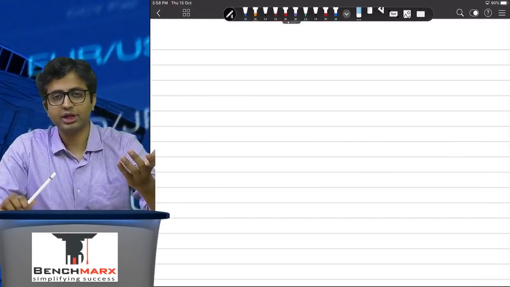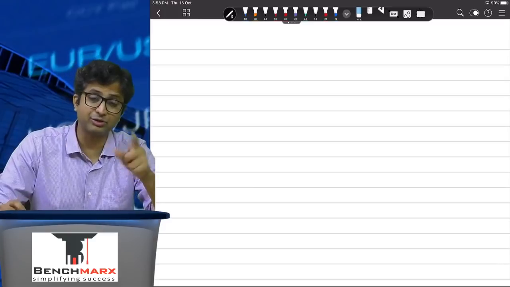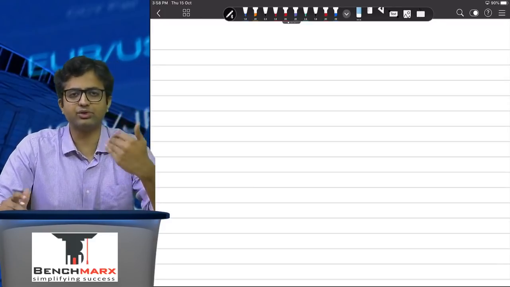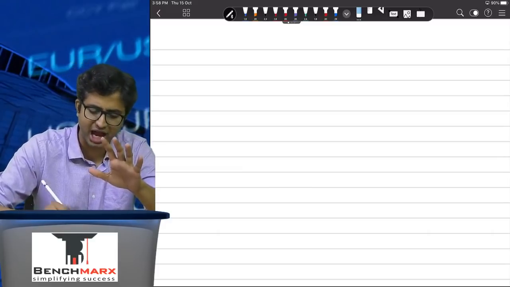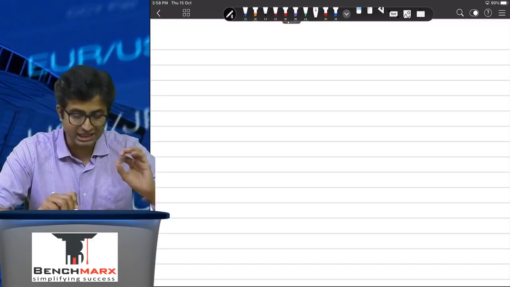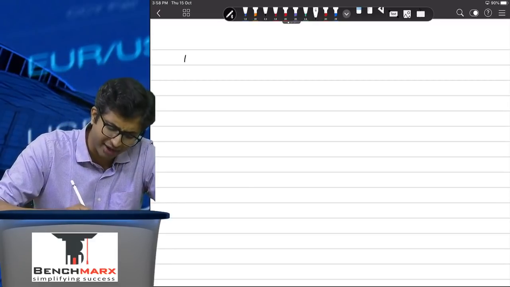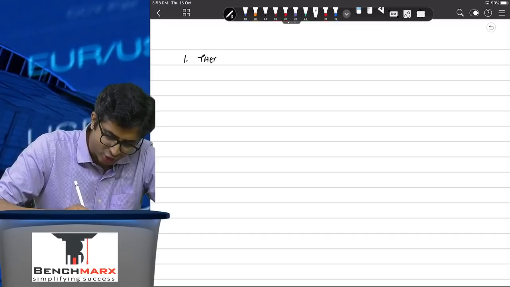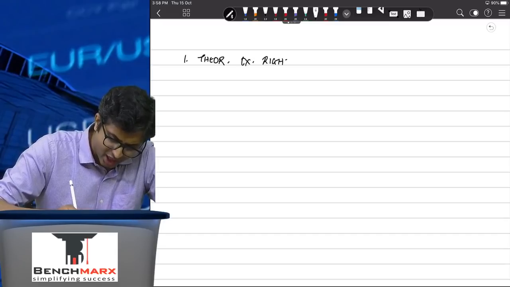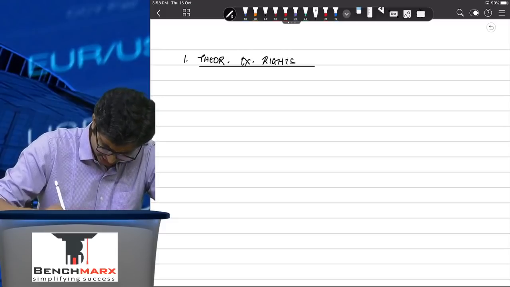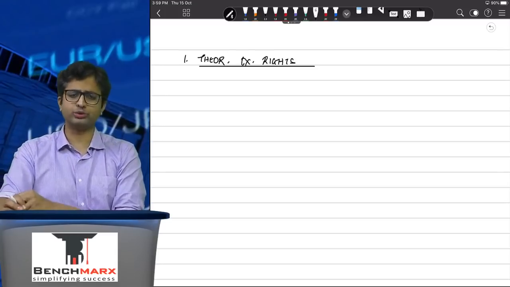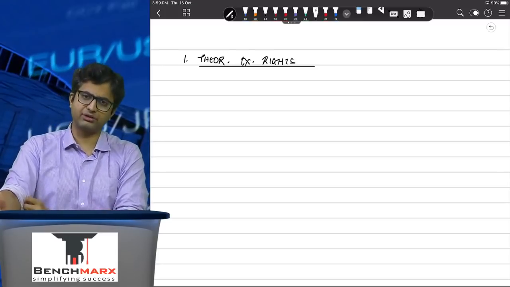Yes. But is there a hidden bonus element? Yes, because a rights issue is always at a concessional price, and as a result there is a hidden bonus element always hidden inside a rights issue. So what do you have to do? As per the standard, you have to calculate what is called the theoretical ex-rights price. What do we mean by theoretical ex-rights price? It means, after the rights issue goes through, what will be the price after the rights issue?